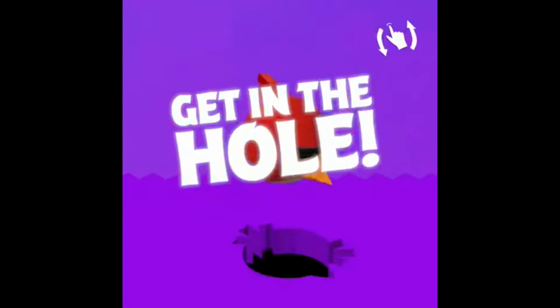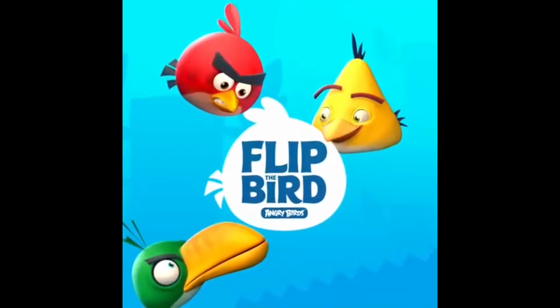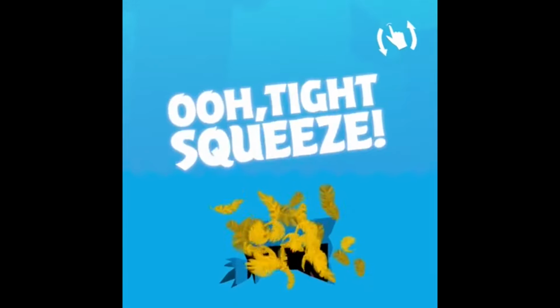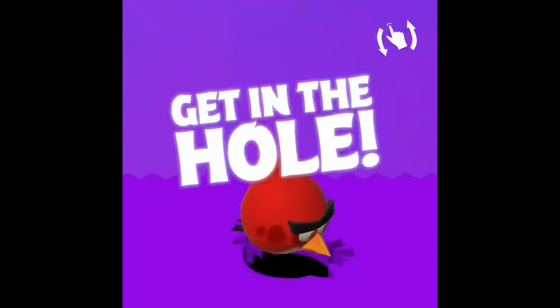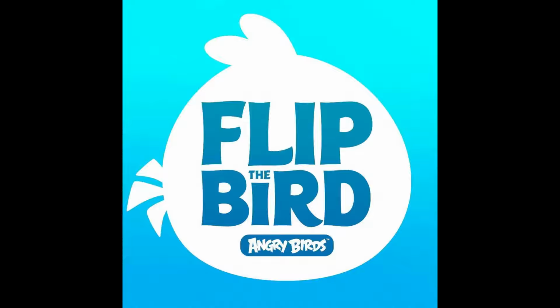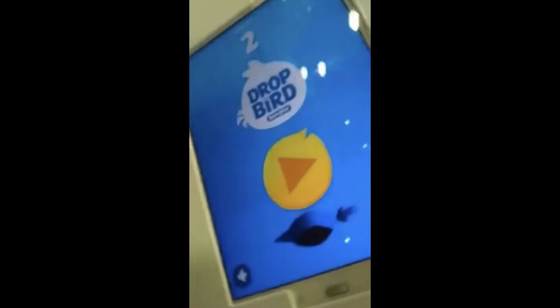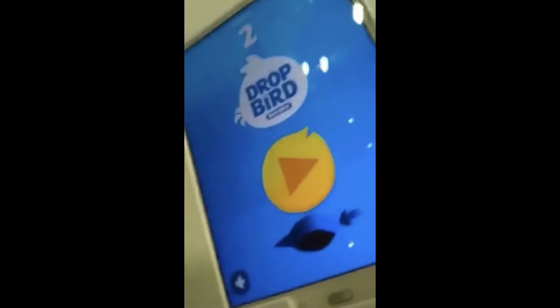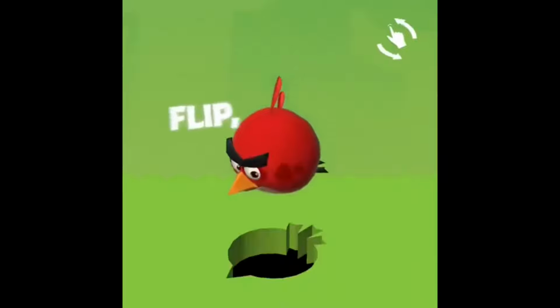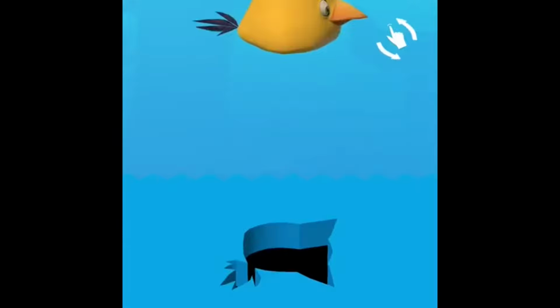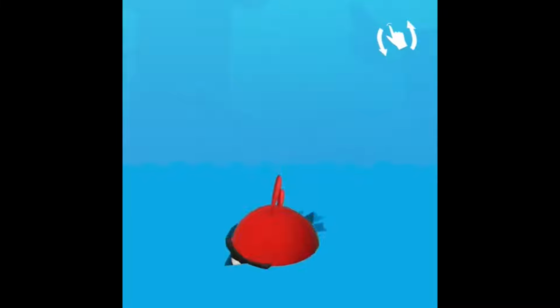This game wasn't a regular Angry Birds game, it was more of a hole-in-the-wall type of thing, where the birds would be falling and you'd have to rotate them and fit them into the right hole so they go through. I can honestly barely find anything about this game online. There's just a few images, what seems to be a mock-up of the UI and all of that, a picture of the game running on a McDonald's tablet with the name Drop the Bird, and there's also an advertisement for it.